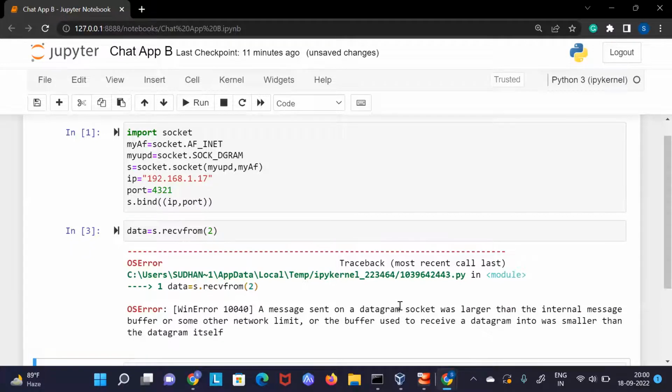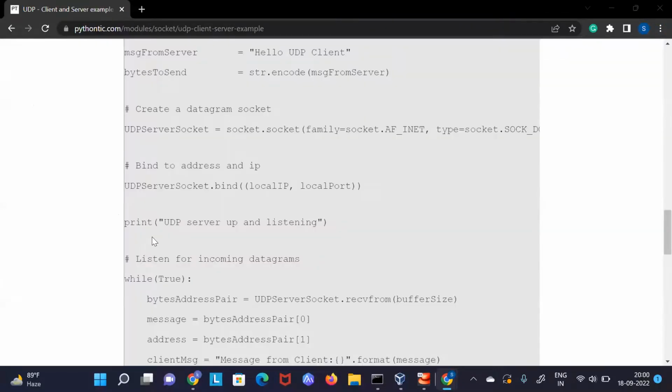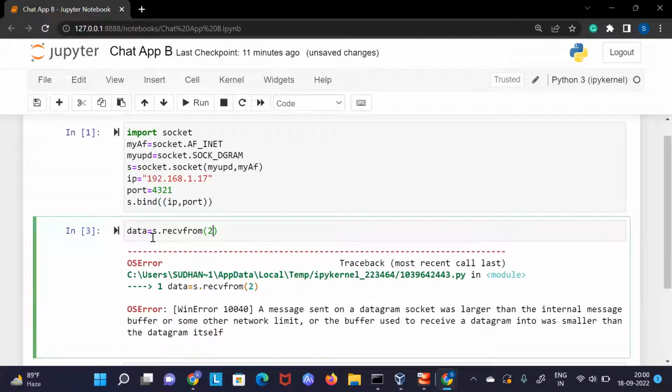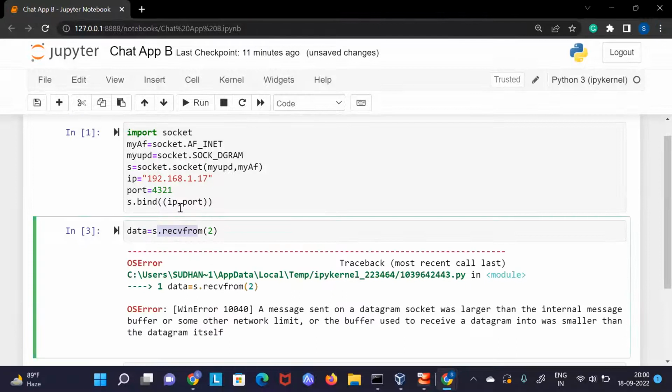A message sent on datagram socket was larger than the internal message server. Now, why are we seeing this? Because here we are sending 20 strings. Actually, it's not like that, because one more thing will be coming up. Since it's receiving from A, we will have to tell it from whom to receive.